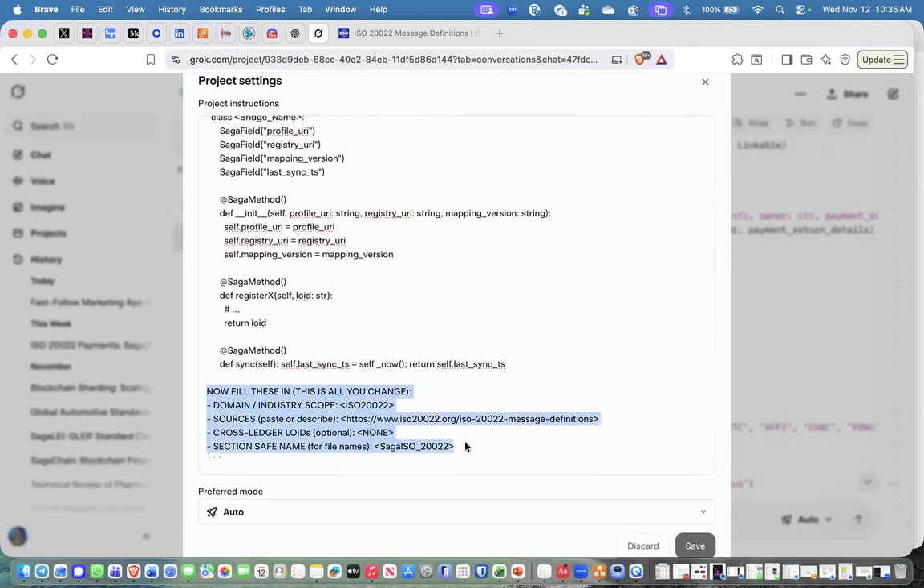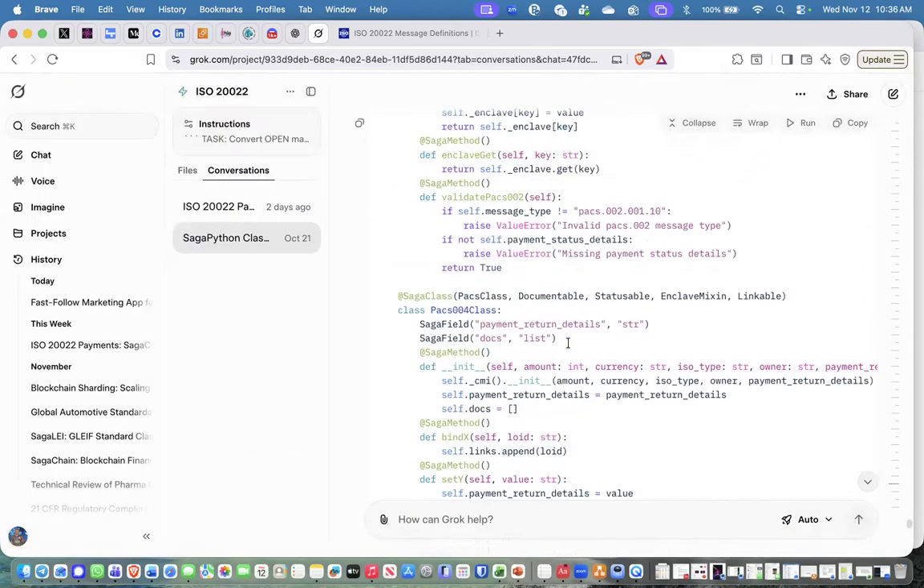Okay. So this is all you really need to know: what is the domain? Where was the source? And you can actually ask AI, go out and find me the machine readable source for any specific industry or any specific regulation or standard and such. Any cross ledger LOIDs, which at this point is none. And what you're going to name this. Now, we always name it Saga, whatever, ISO in this case, and then the underscore 2022, because this will be a global ISO tree with every single type of standard that they have as their own classes within that individual tree.